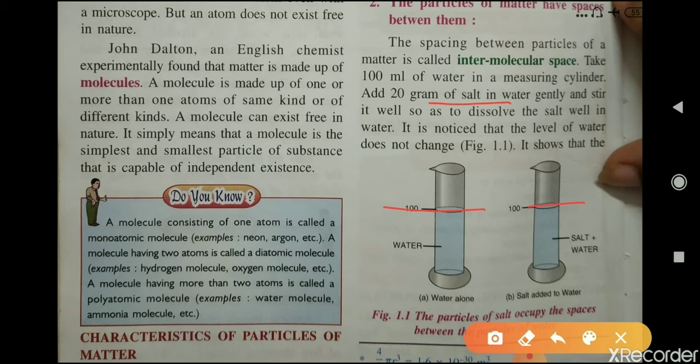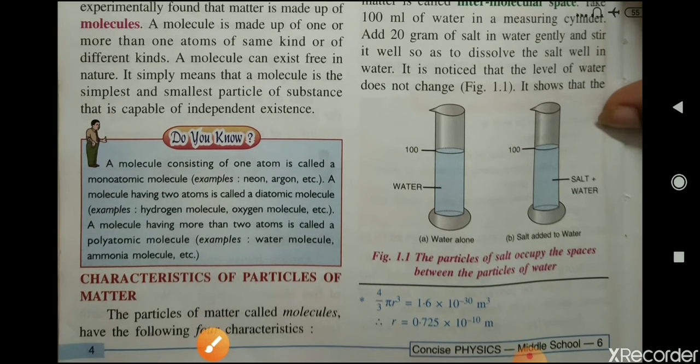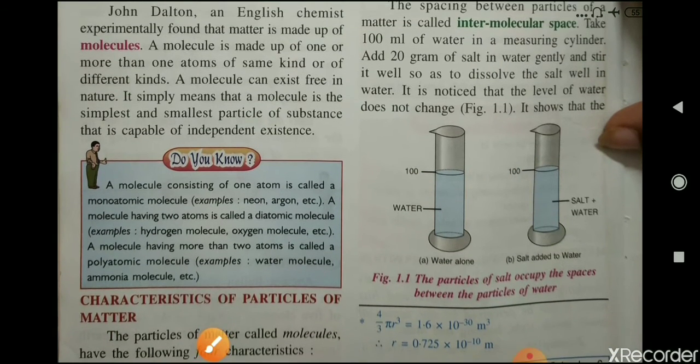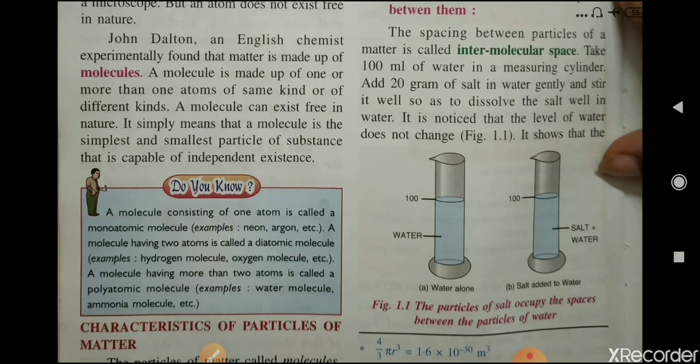We had taken 100 ml of water, and the same level of water is there in the measuring cylinder after we dissolved salt in it. Why is it so? Because the particles of salt occupy the space between the particles of water. So this activity shows that the particles of water have spaces between them.